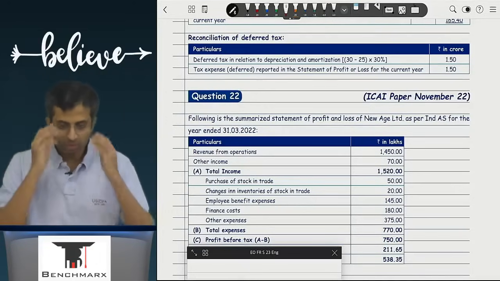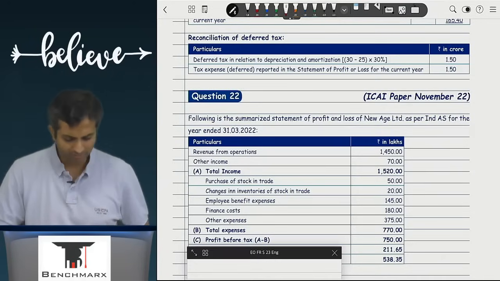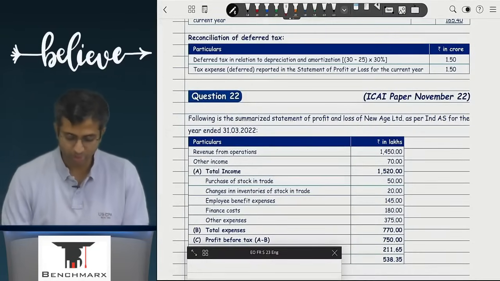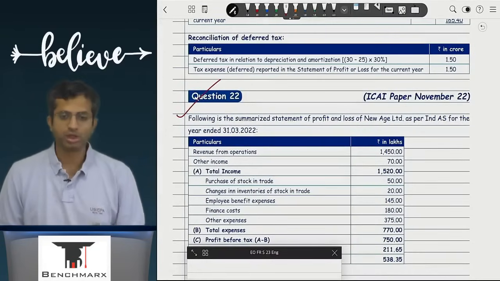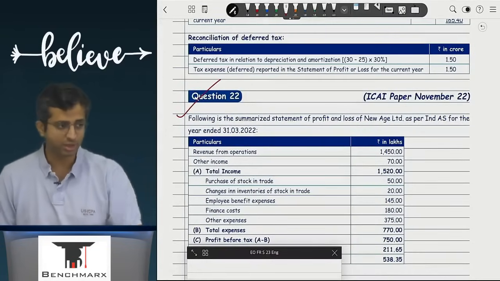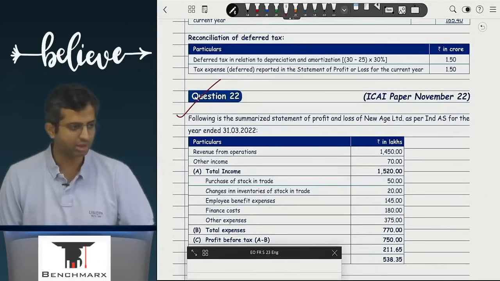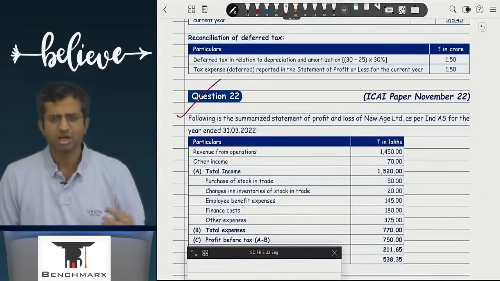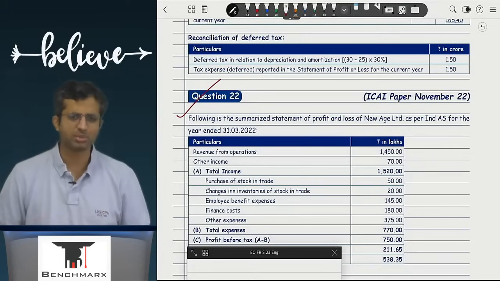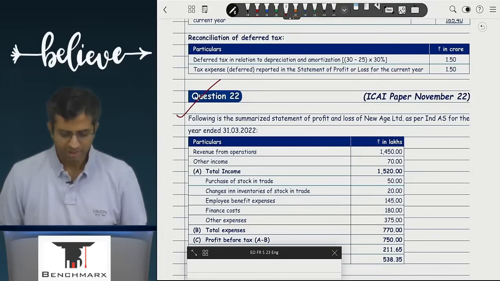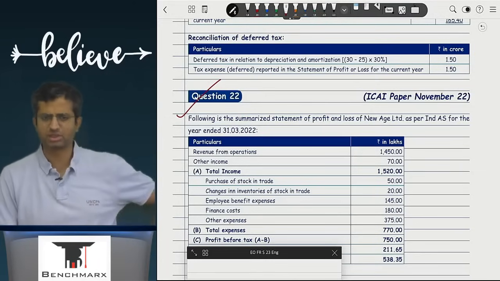So we will continue with Index 12. The last few questions, relatively new questions, we would be discussing. So we'll go to question number 22. Now 22 and 21 are on similar lines. 22 is the exam question, 21 is the RTP question. There is a particular issue in the RTP question which has been rectified in the exam question. So we'll first finish the exam question and then go to the RTP one.